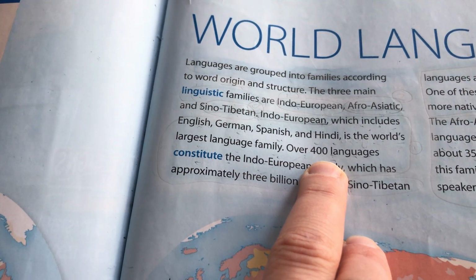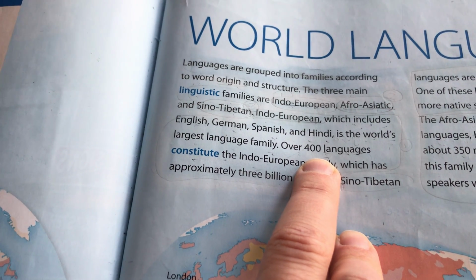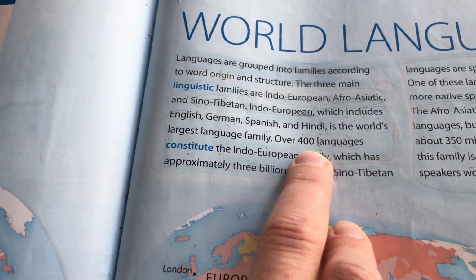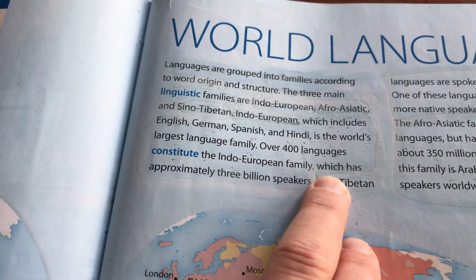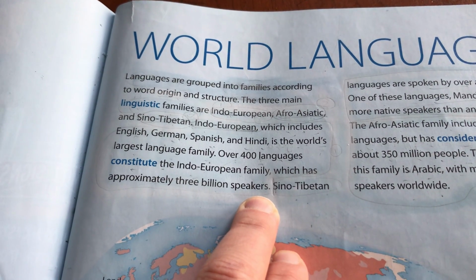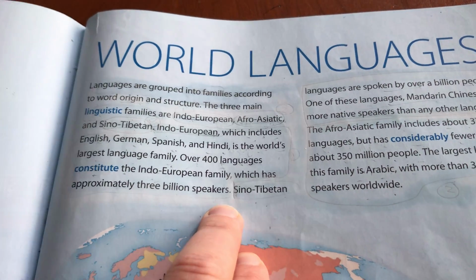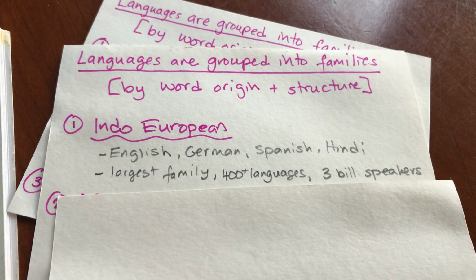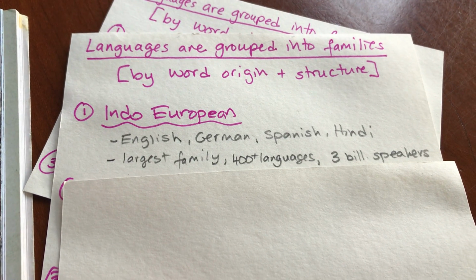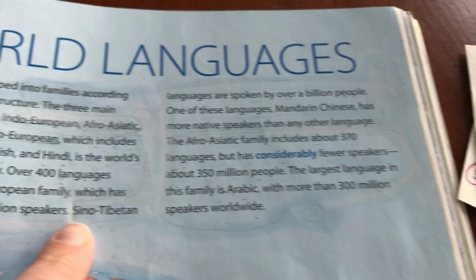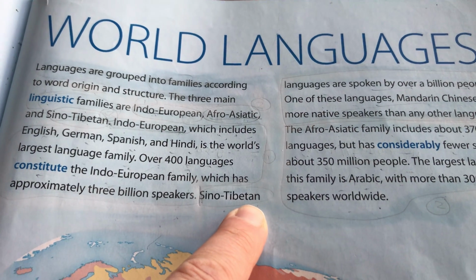Wow. Stop and think, 400 languages. Well, if you've been to Europe, you know that all those tiny little countries have their own languages. Some of them have more than one, so that does make sense to me. The Indo-European family has approximately 3 billion speakers. And there ends the information. So I'm going to write this in my notes. So it's going to look like this. So Indo-European, I write English, German, Spanish, Hindi. Largest family, 400 languages, 3 billion speakers. Those are my notes.